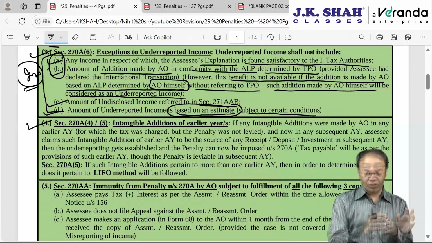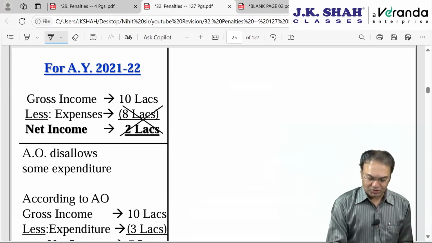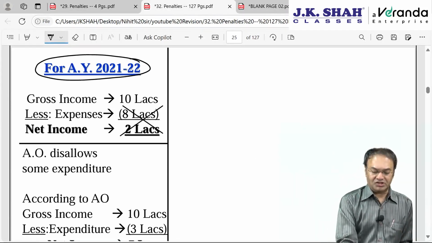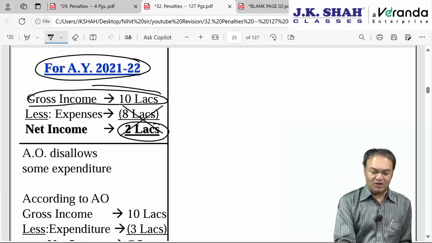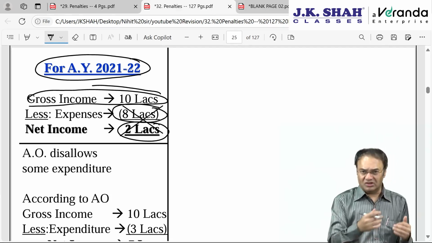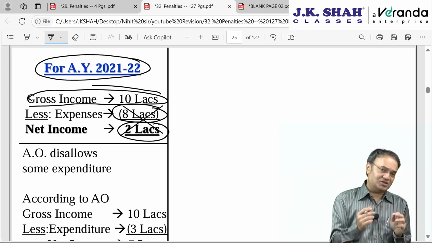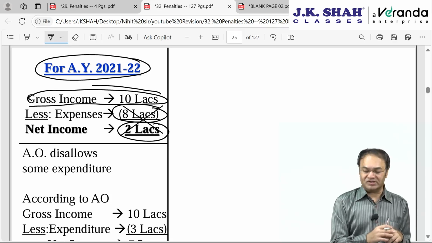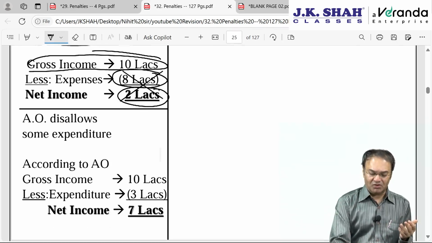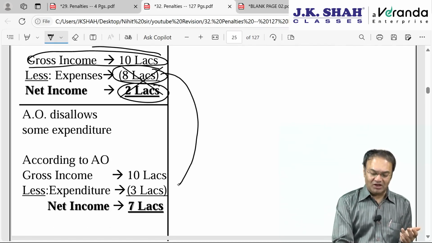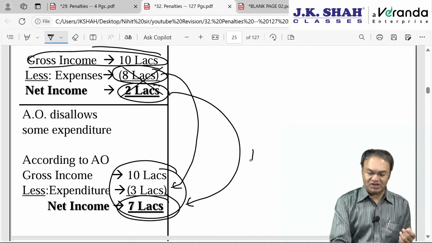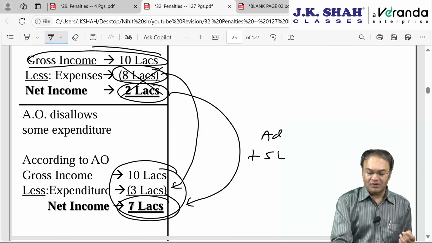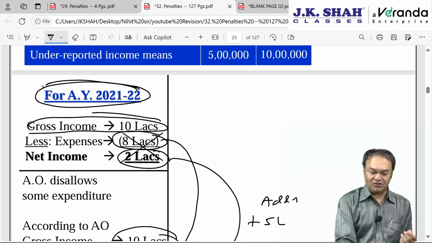Supposing for AY 21-22, the assessee files an IT return showing gross income of 10 lakh rupees and claiming expenses of 8 lakh rupees. Net income 2 lakh rupees. The AO disallows this expenditure, the same as the example I gave you for taxi charges of 14 lakhs. Similarly here also the assessee claims some expenditure which the AO disallowed. The AO says 8 lakhs is too much, I will allow you only 3 lakh rupees of expenditure, pay tax on 7 lakh. How much addition has the AO made? That means the AO has made an addition of 5 lakh rupees. This is the story of AY 21-22, the earlier year.